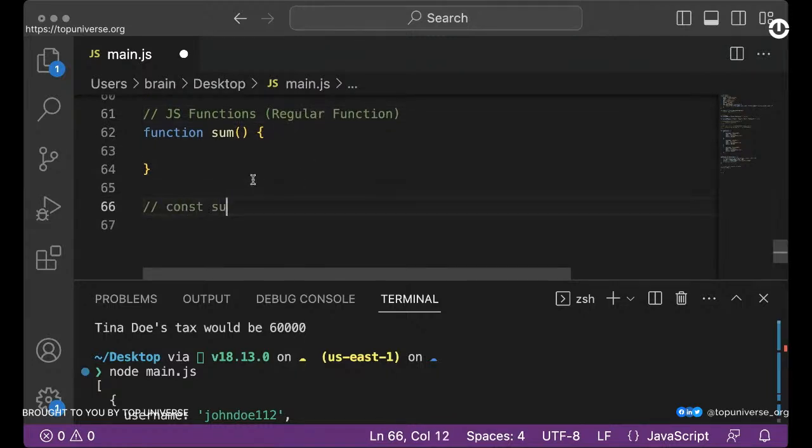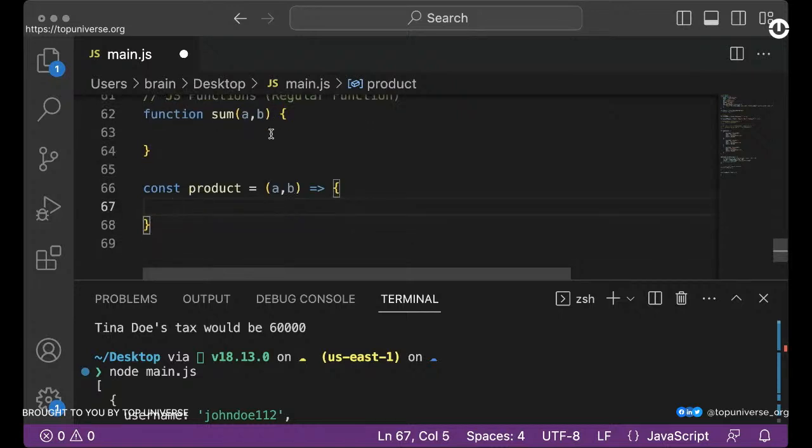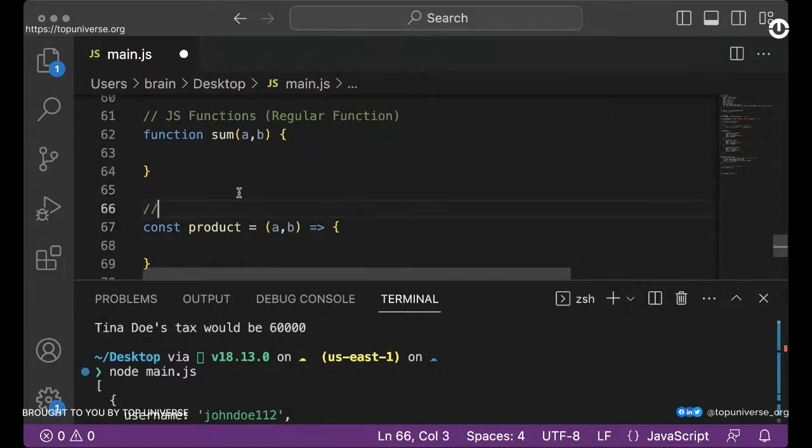So the regular function. Then we have what we call the arrow function. We can have const sum. Let's use product here. Const product equals this. Okay, and then we have maybe a, b. So here we also have a, b. I don't know, this space is not necessary, right? I mean, it can look like this. For some weird reason, I just want to put in that space. Okay, so we have the regular function, and then we also have the arrow function.